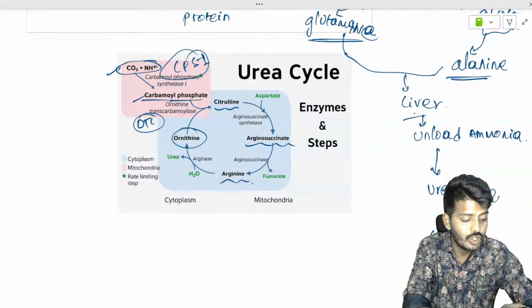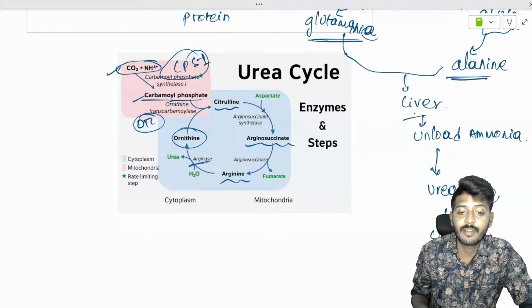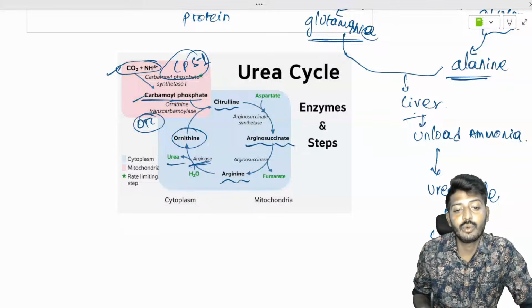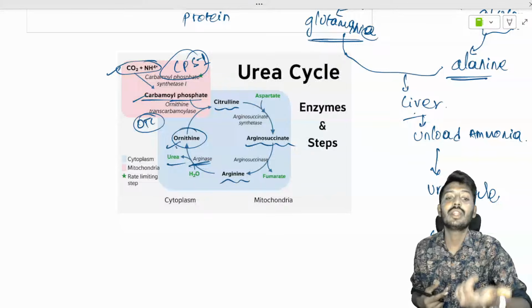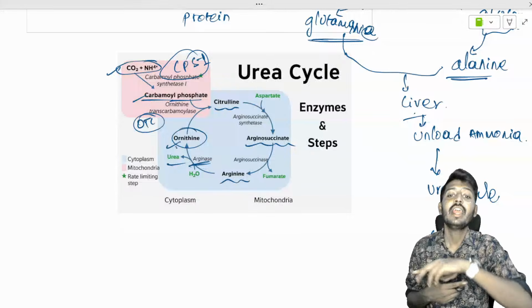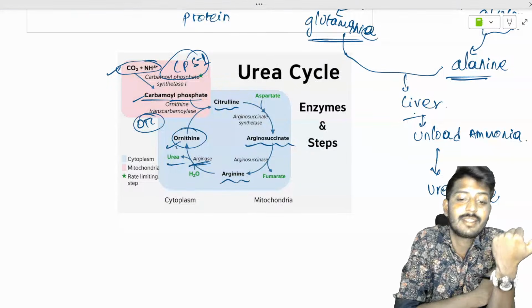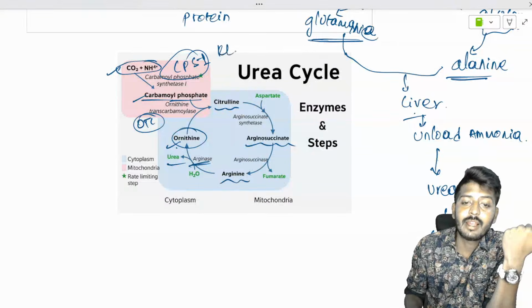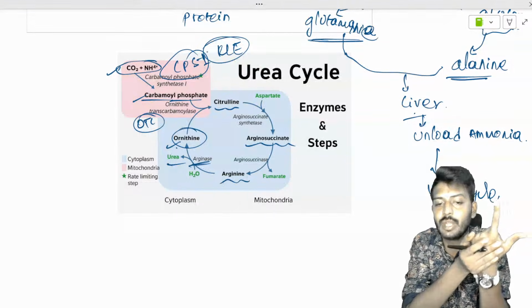Arginine itself is an individual amino acid. Arginine, under the influence of an enzyme, arginase, will give rise to urea and ornithine. This ornithine will be reutilized. So, ornithine is being cycled again and again. Urea cycle is also called the ornithine cycle. CPS1 is the rate limiting enzyme of your urea cycle.